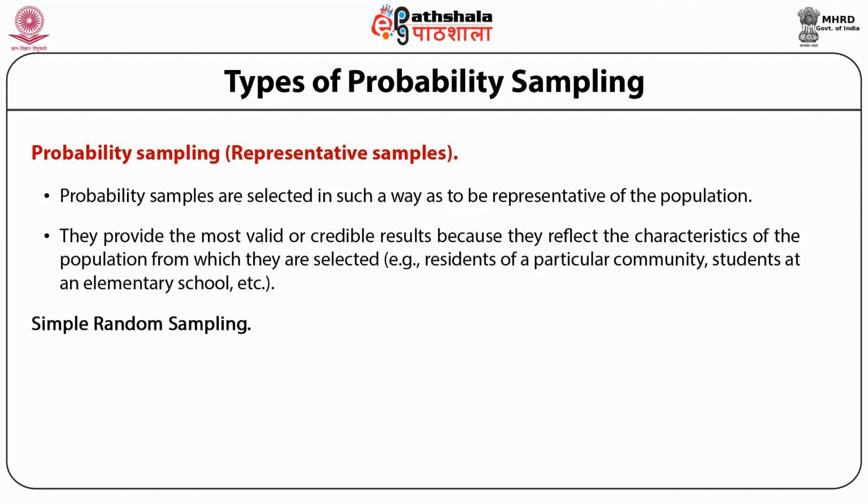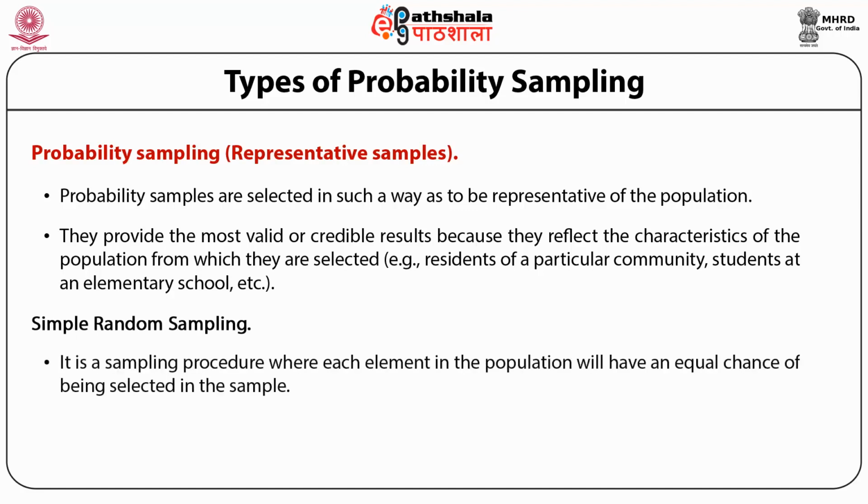First is simple random sampling. It is a sampling procedure where each element in the population will have an equal chance of being selected in the sample. This process is simple because it requires only one stage of the sample selection process.